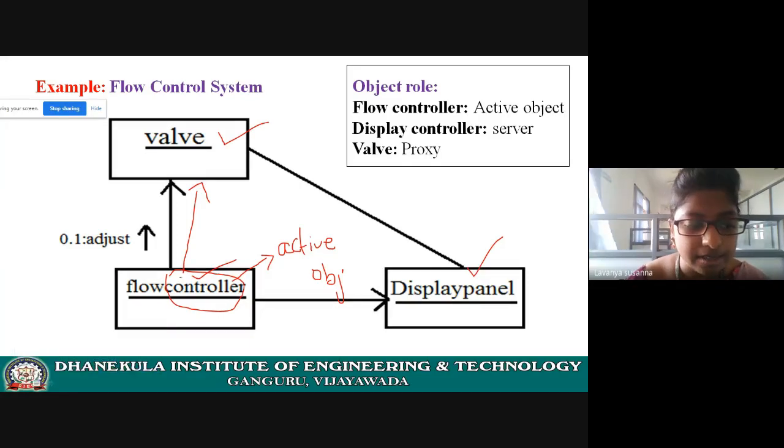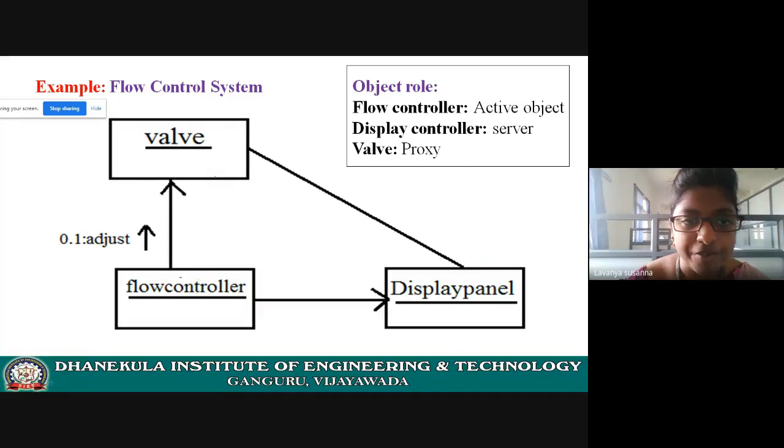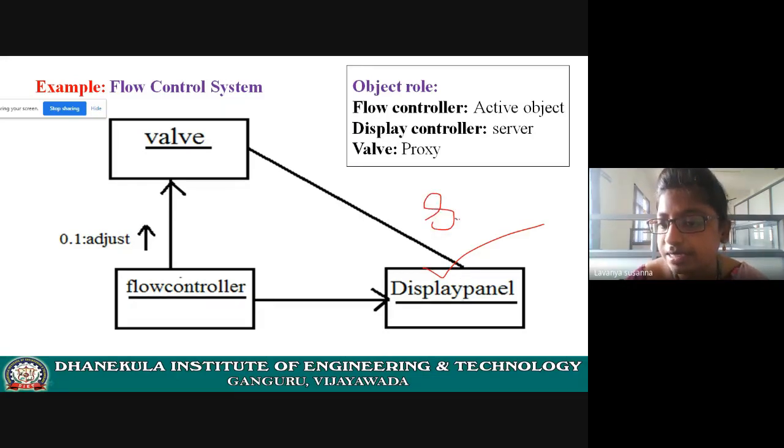Now let us see another role: valve, display panel. Let us see the role of display panel. Here, the role of display panel is server. It is acting like a server. What will a server do? It will receive the request and it will respond; it will receive and provide the services.